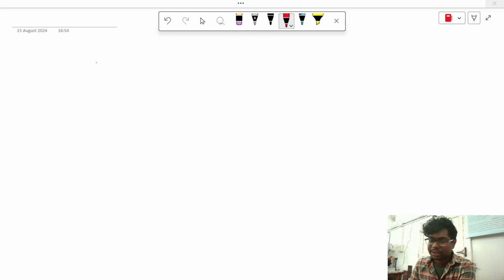The last class we discussed various impulse responses like impulse, step, ramp, parabolic. Their derivatives and their integrations have been discussed. In short, it is written as ISRO.